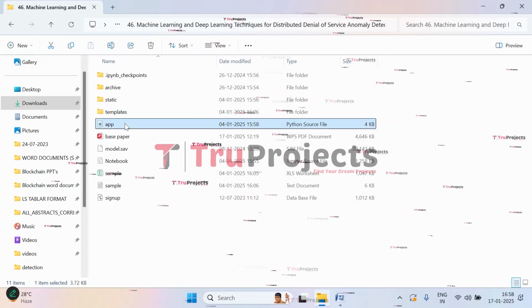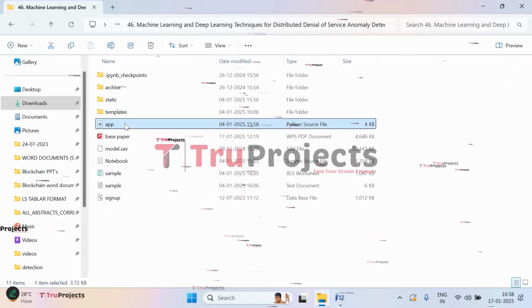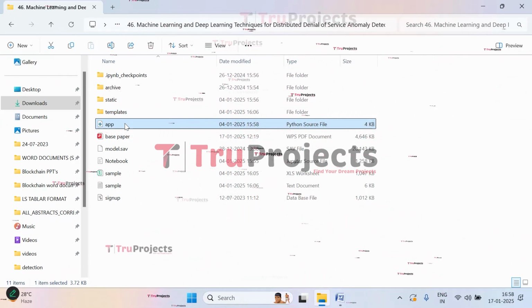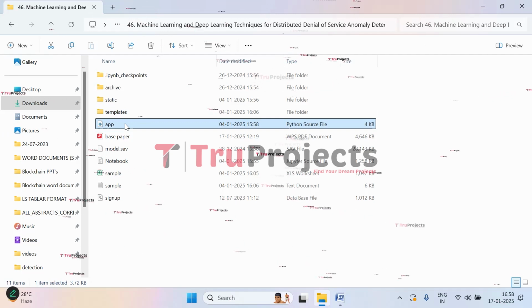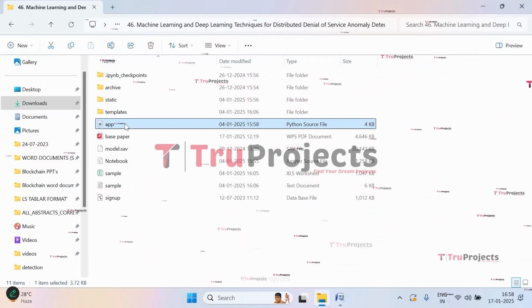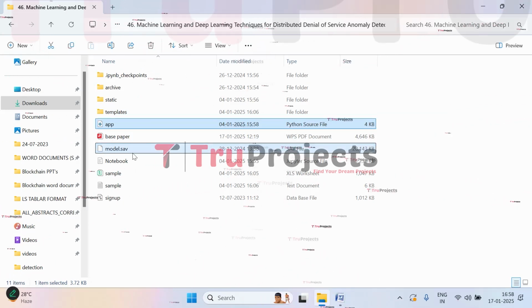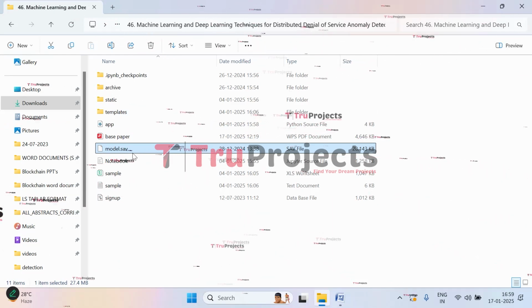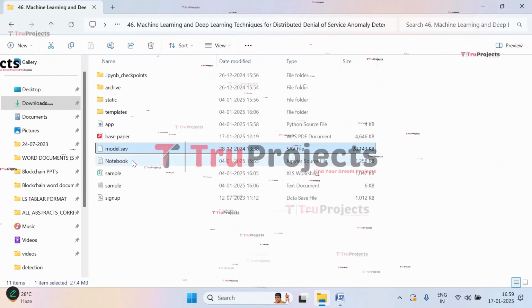And this is the app.py file. This .py file contains the information related to front-end logic. It includes code written in Python that handles server-side operations such as processing user requests, interacting with the database, and generating dynamic content to be rendered in HTML templates. This is the model file in which algorithm information is stored, and this will be loaded into the project code during runtime of the application.